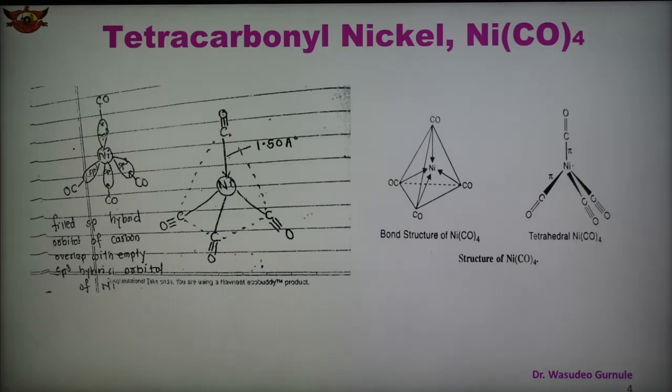All electrons in this metal carbonyl are paired, therefore the complex is diamagnetic in nature. All the CO are terminal ligands in the metal carbonyl. X-ray diffraction studies confirm that Ni(CO)4 is tetrahedral with a linear Ni-C-O unit, which is shown here also.